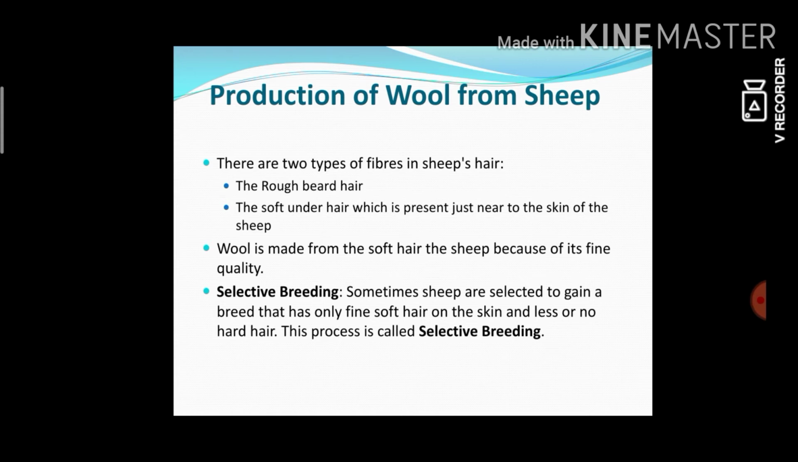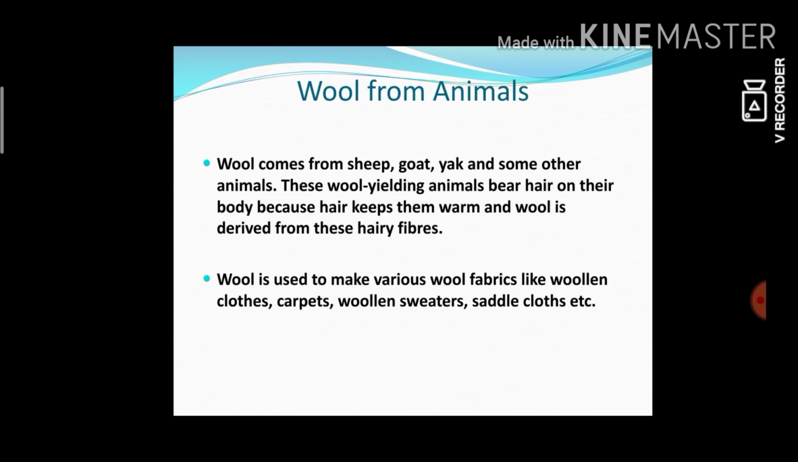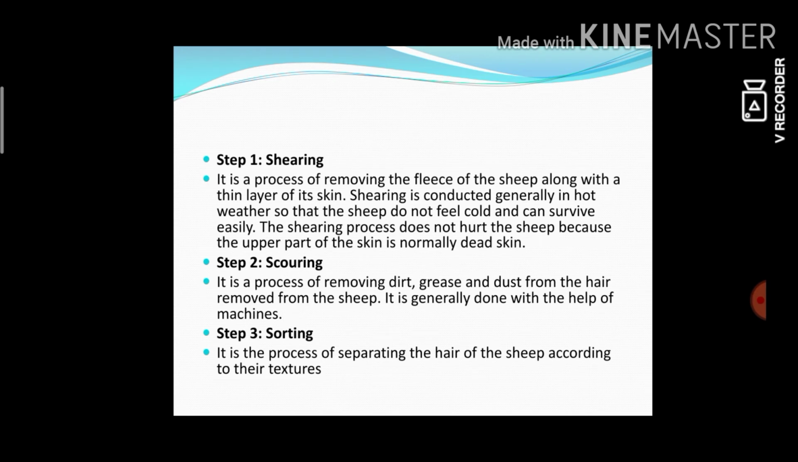The first step is shearing. This is the process of separating wool from the animal. What is happening there? It is a process of removing the fleece. What is fleece? Yes, the hairy growth. It has more hair, that is called fleece.